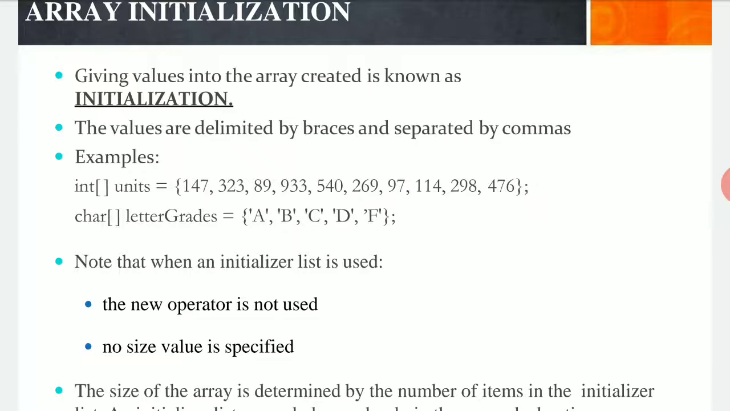So more specifically, by using initialization, I am just defining how my array is going to look, how it is going to work, how it can be used, when it can be produced, and to what extent I have to use that array, if I'm speaking about one-dimensional arrays here. For example, I have defined an integer, units, and numbers have been put here: 147, 323, 89, 99, 33, 540, and so on.